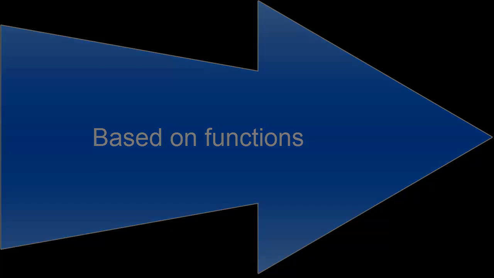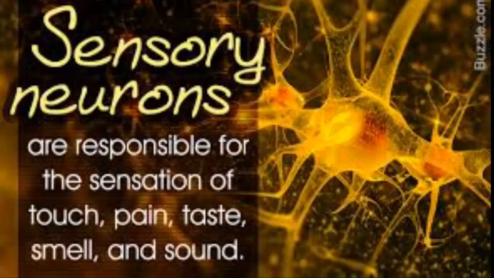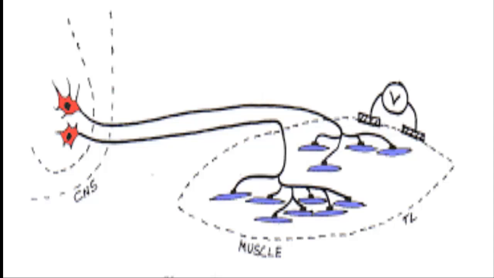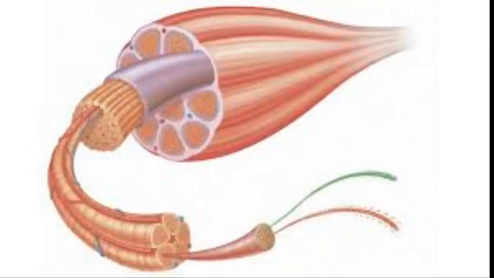Based on their functions. Number 1. Sensory or afferent neurons. It carries impulses from the sense organ to the CNS, that is, the central nervous system. Number 2. Motor or efferent neurons. It carries impulses from the CNS to effector organs such as the muscle fiber or the gland.